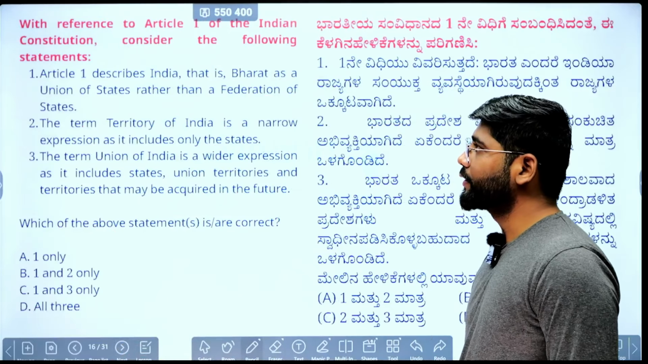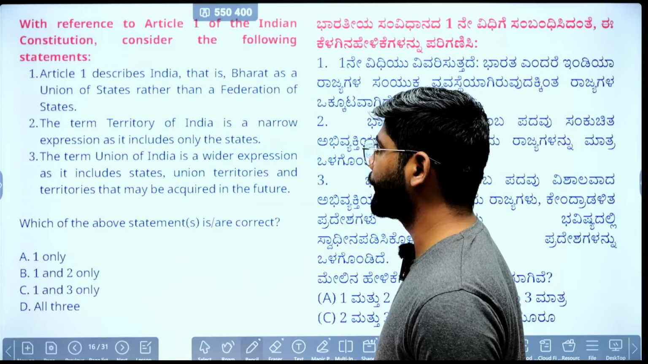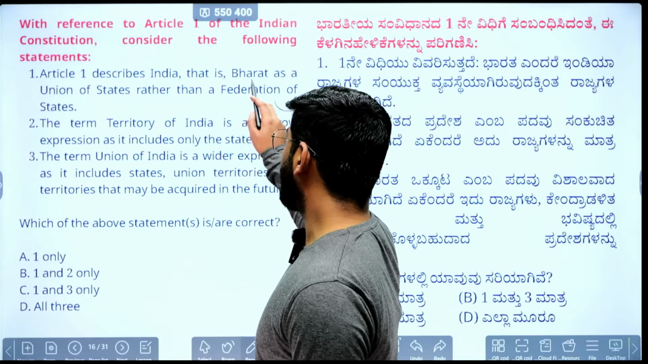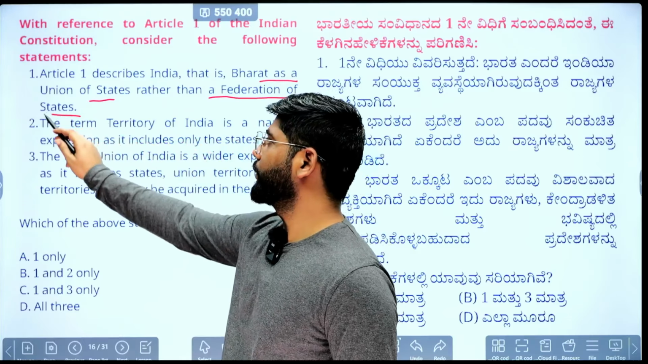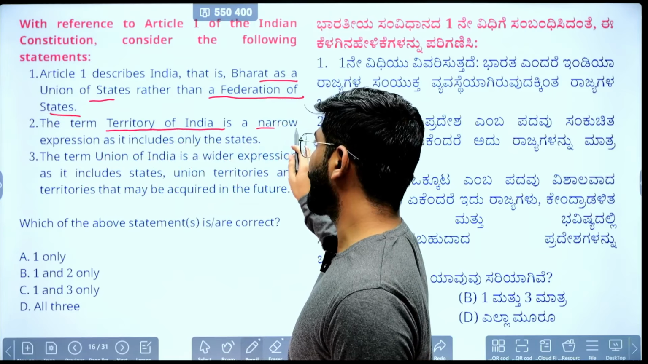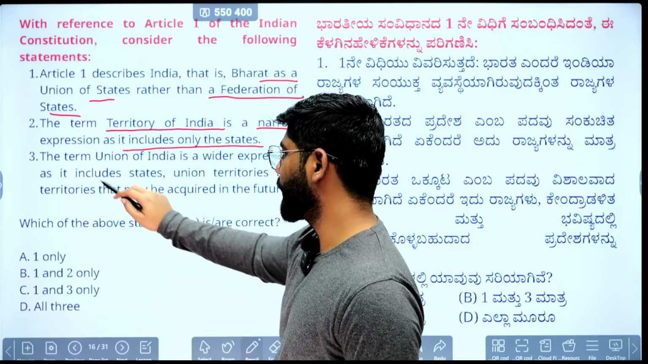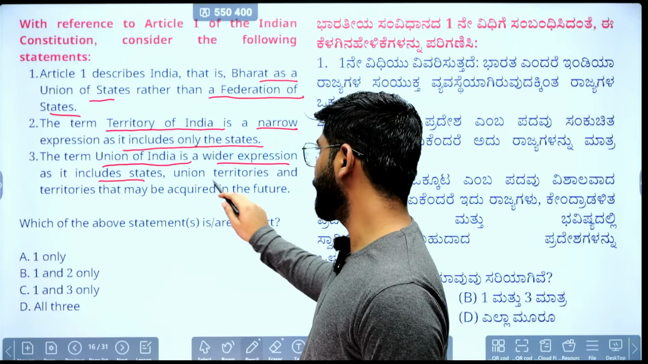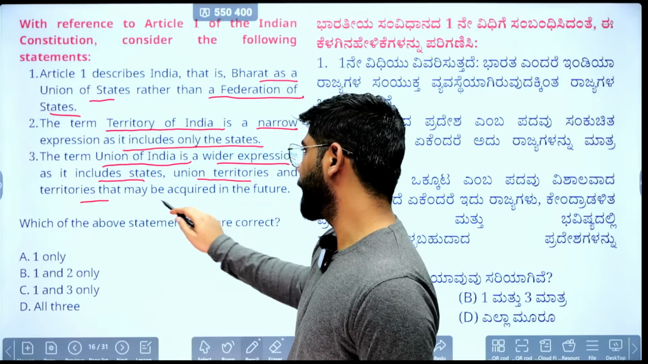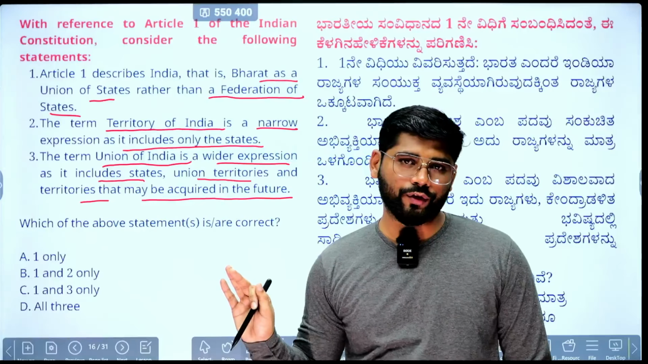The next question is with reference to Article 1 of the Indian Constitution. Consider the following statements. Article 1 describes India, that is Bharat, as a union of states rather than a federation of states. The term territory of India is a narrow expression as it includes only the states. The term Union of India is a wider expression. It includes the states, union territories, and territories that may be acquired in the future. Again, comparatively easy statements. Pause the video and answer the question.